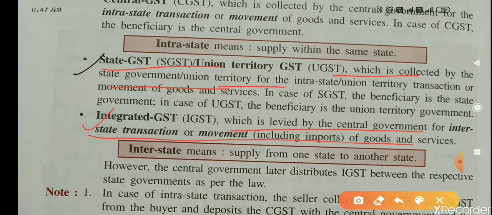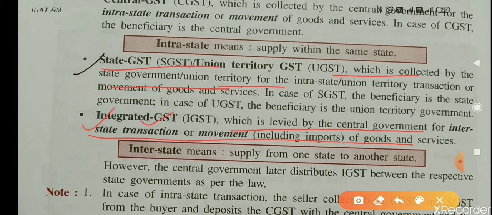Suppose you are purchasing some goods from Delhi and you are bringing that goods to UP, or you are purchasing some goods from MP and you are bringing it to UP. So it is an interstate transaction. It is not intrastate. It is an interstate transaction from one state to another state. In this case, IGST will be applied, and that IGST is also GST. IGST means GST.